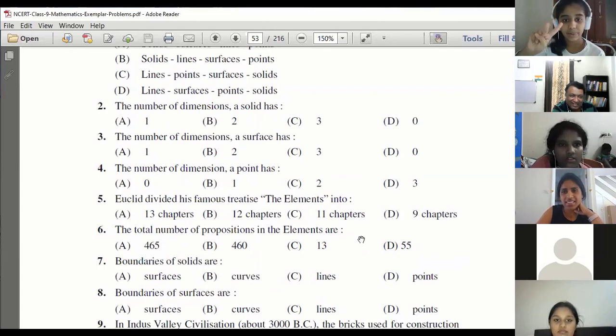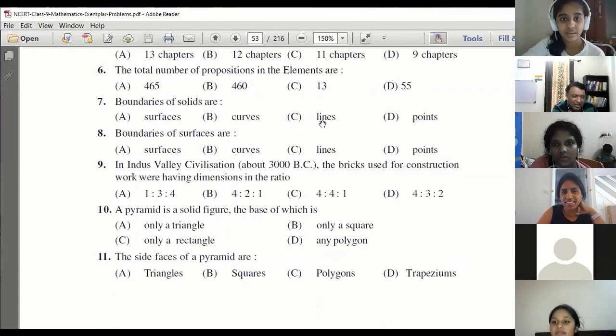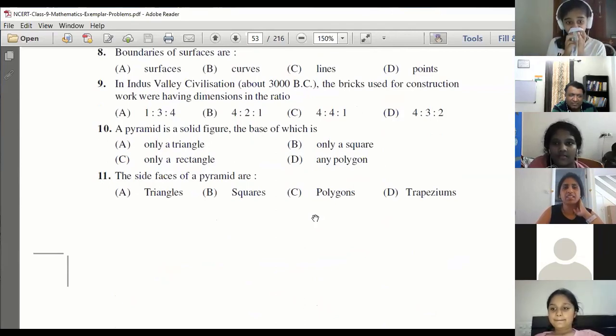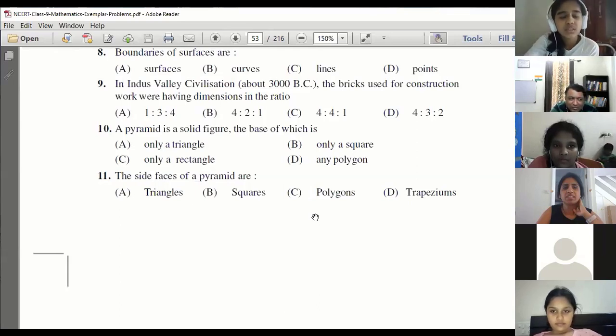Yes. I'll skip all this. All are easy. Pyramid, have you seen? A pyramid is a solid figure, the base of which is a triangle, a square, a rectangle, a polygon. Think pyramid.